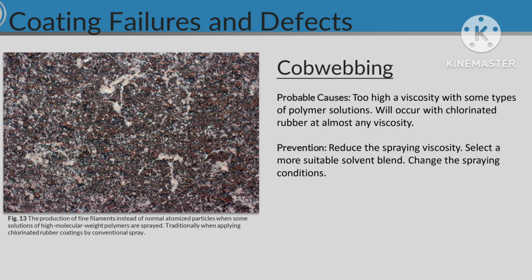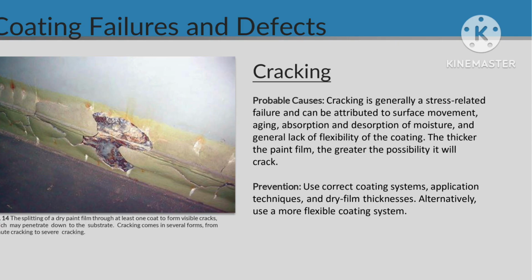Cobwebbing. Probable causes, too high a viscosity with some types of polymer solutions. Will occur with chlorinated rubber at almost any viscosity. Prevention, reduce the spraying viscosity. Select a more suitable solvent blend. Change the spraying conditions.